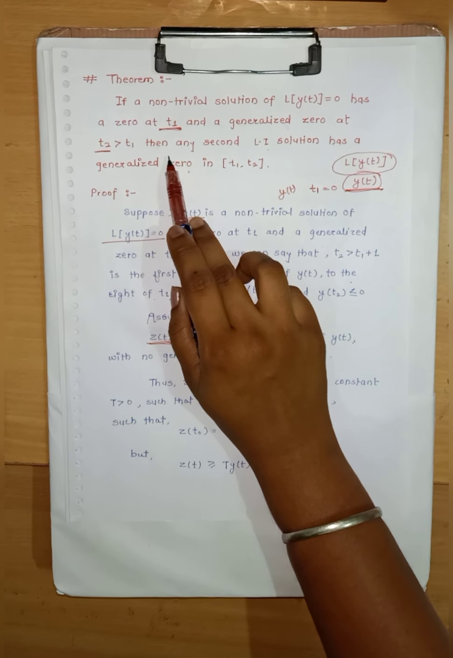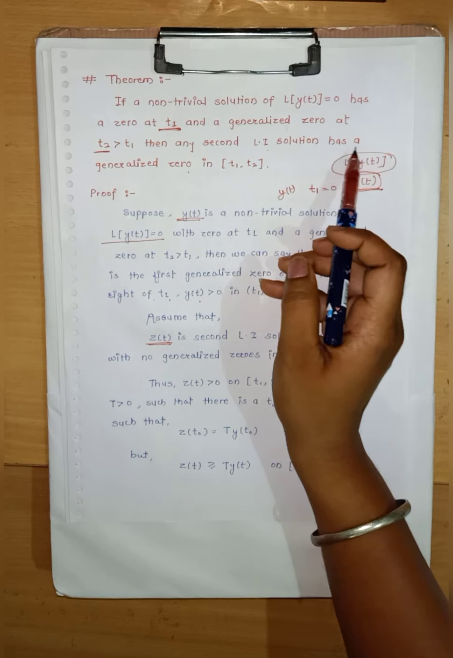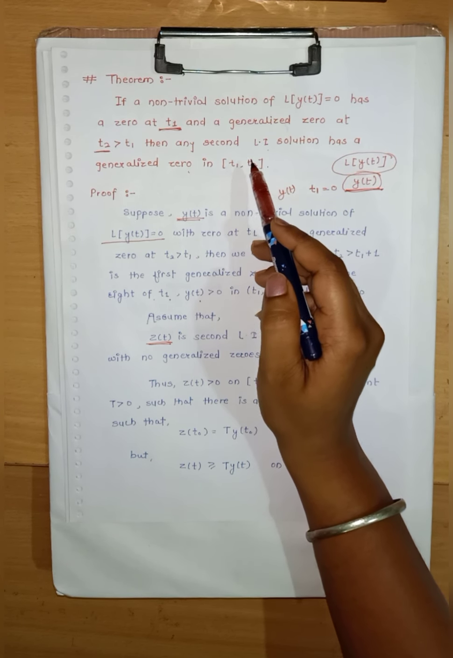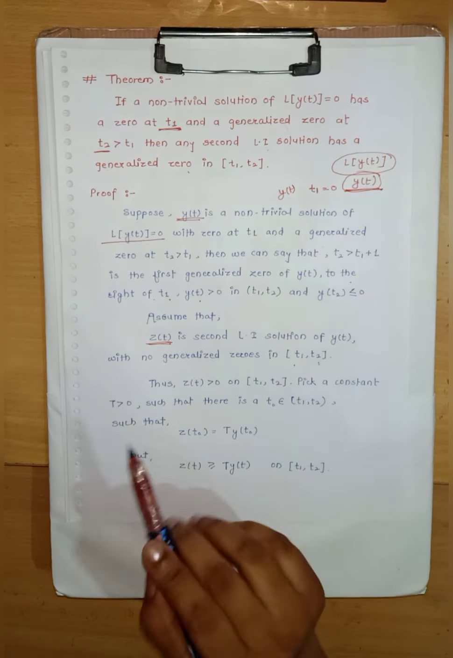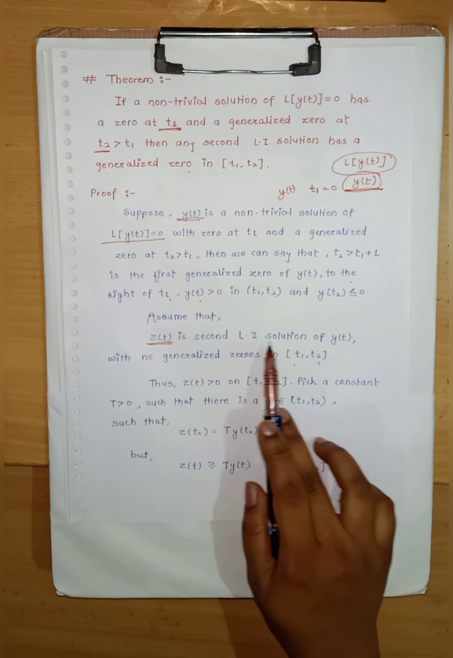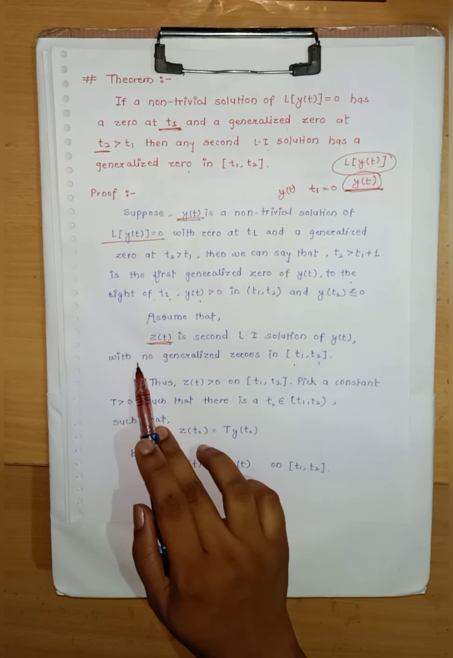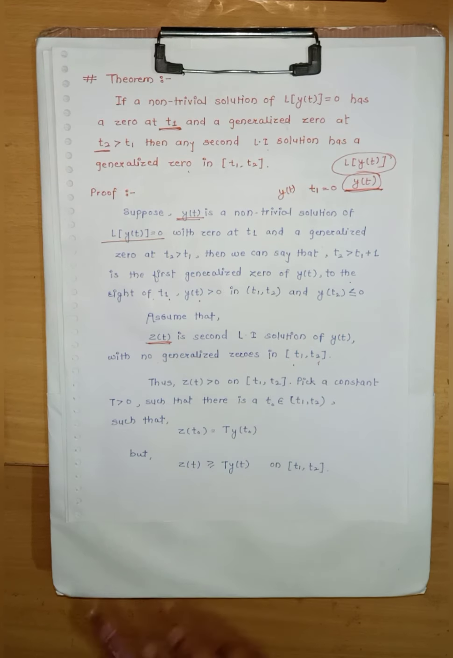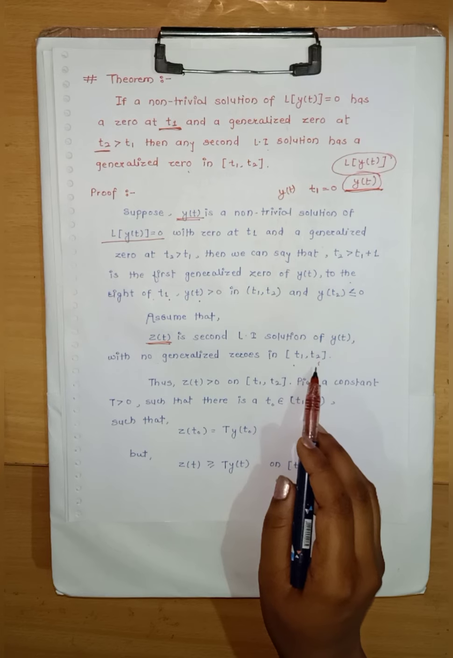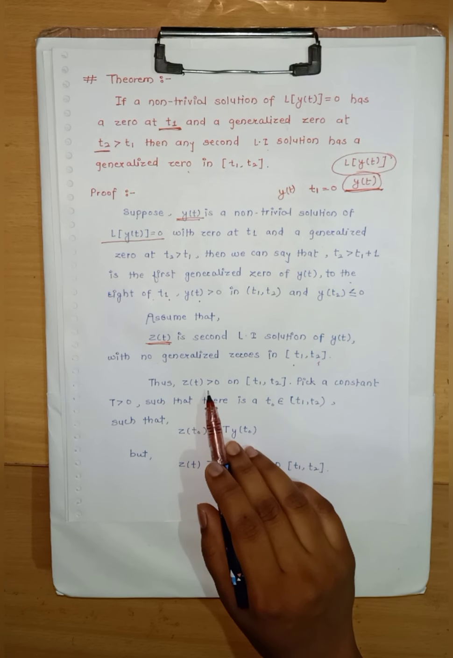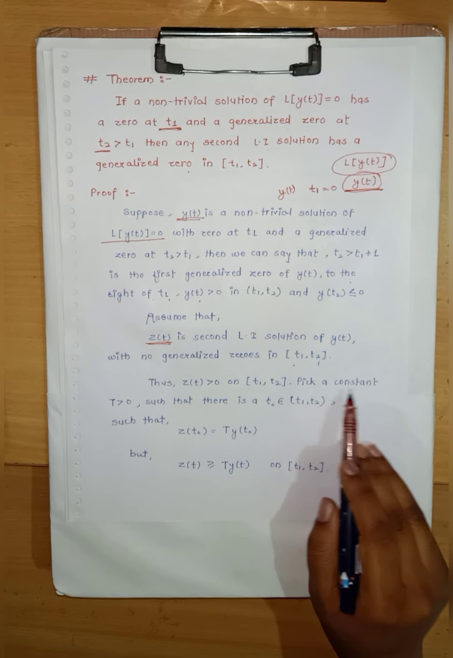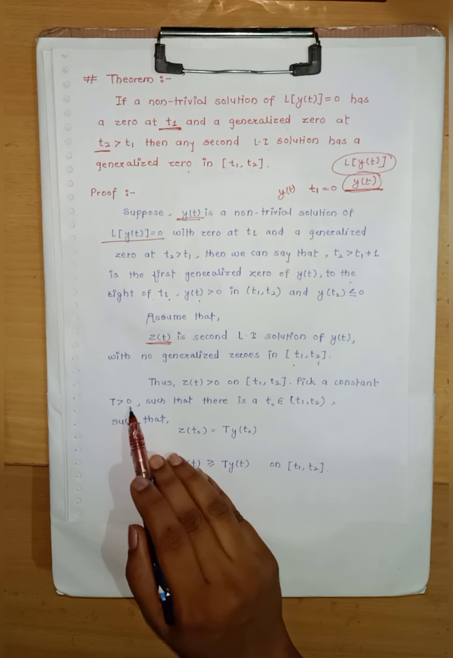We have to prove that any second linearly independent solution has a generalized zero in the closed interval t1 and t2. So we will use contradiction to prove this. We assume that z of t is the second linearly independent solution with no generalized zeros in t1 and t2. Thus, z of t is greater than 0 on t1, t2.